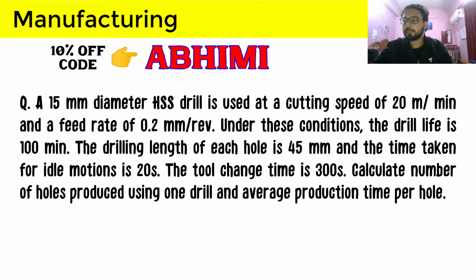The average production time is also something we have to calculate after the number of holes. That average production time will include the tool change time and idle motion, calculated per hole. So another nice question; one of the parts can get asked in your GATE examination, or both parts can be asked as a two-part question.